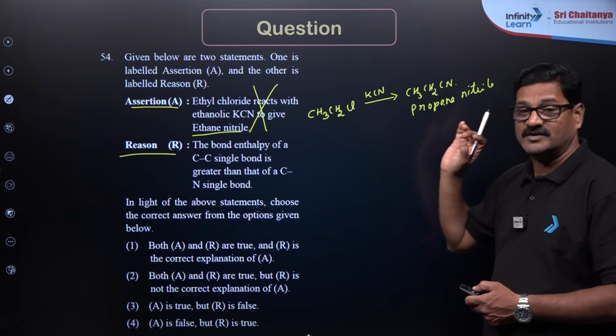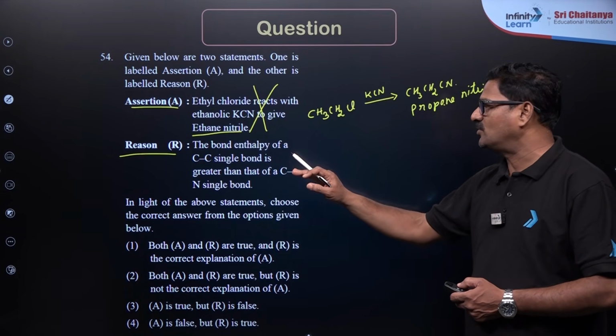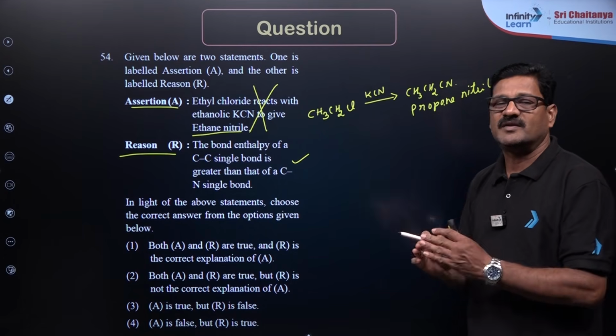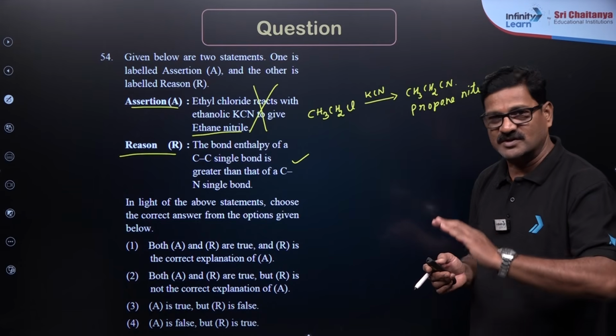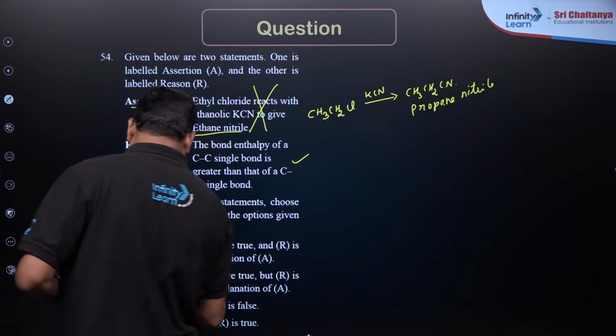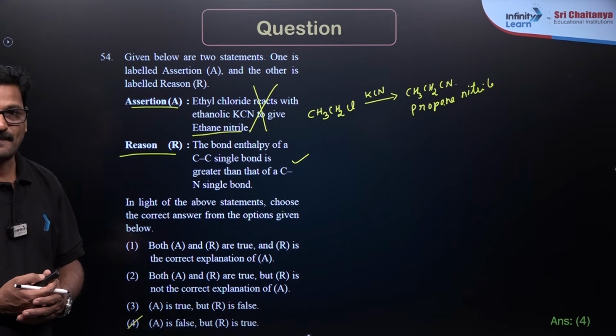Clearly you have to check, meticulously you have to answer it. The bond energy of a carbon to carbon single bond is greater than a carbon to nitrogen bond. For bonds between hetero atoms of the same period, the bond energy is going to decrease. So this is correct. A is false, R is true, so option 4 is the correct answer for this question.